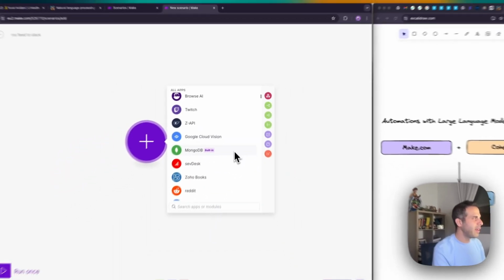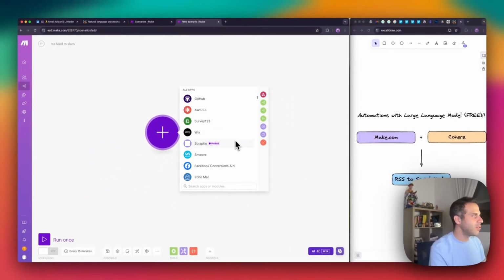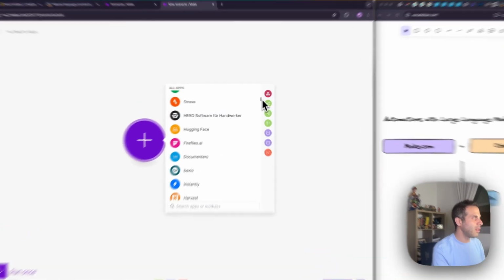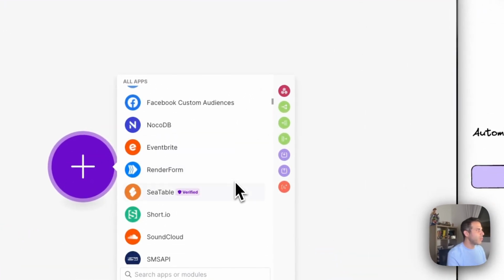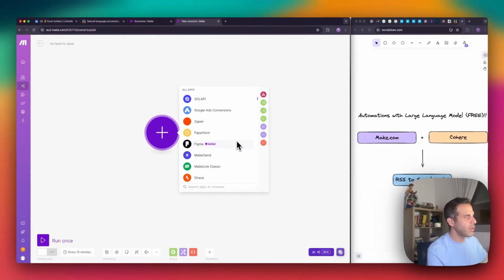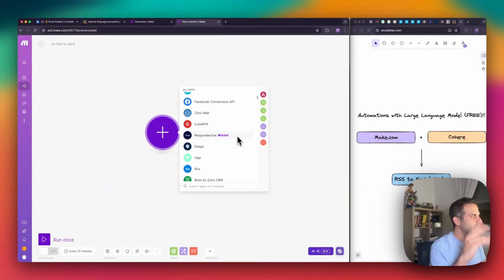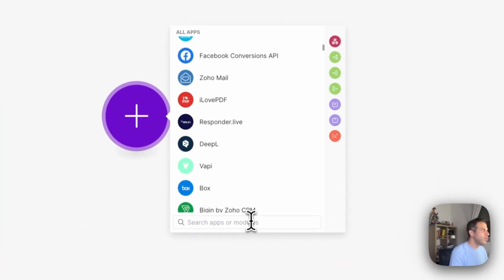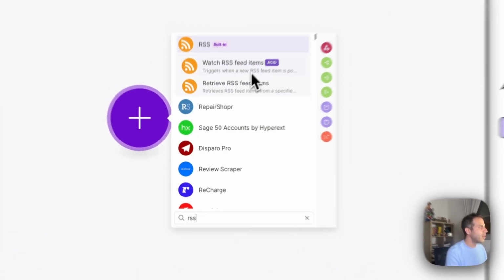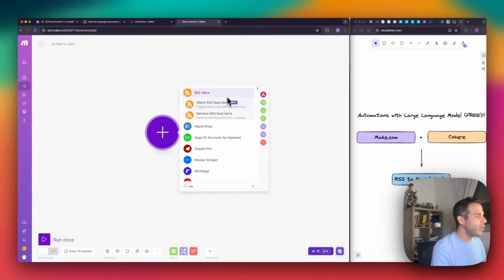Really, I have, I think, about 1,600 options, which is a lot, and this is excluding the webhooks and other connections we can define, API connections and other connections. But to keep it simple, just bear in mind that we have so many options we can use. So I want to use RSS, which I'll show you in a second.